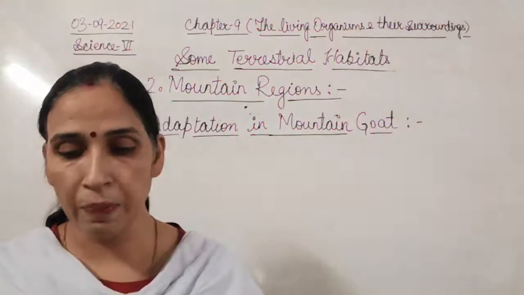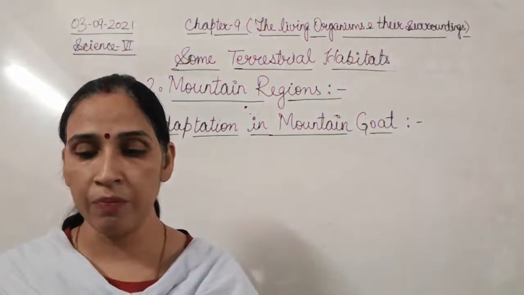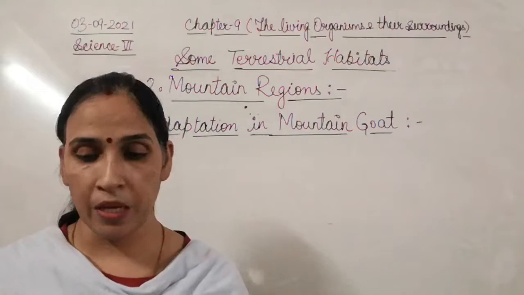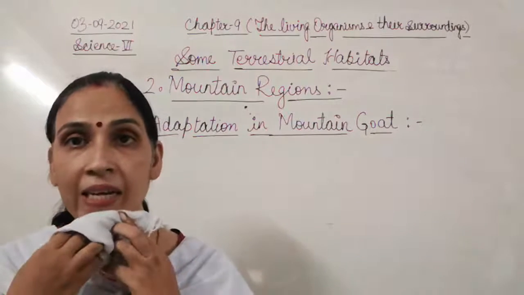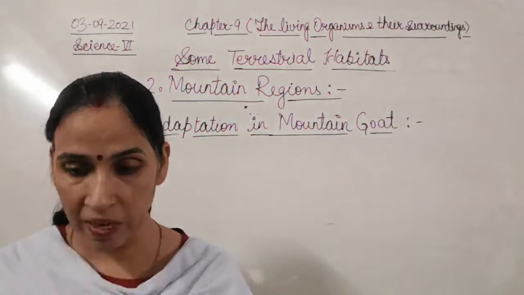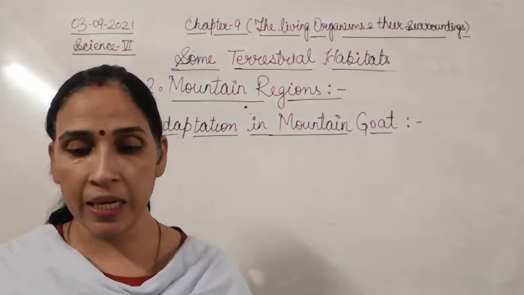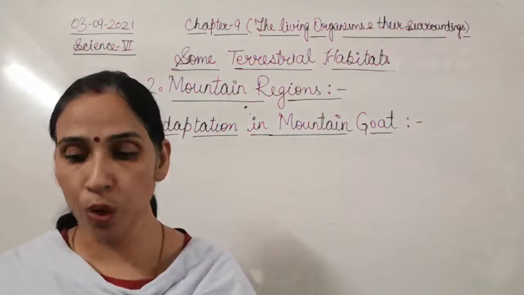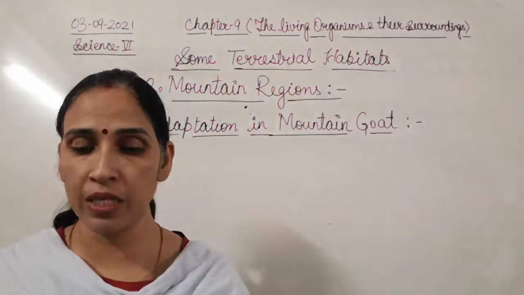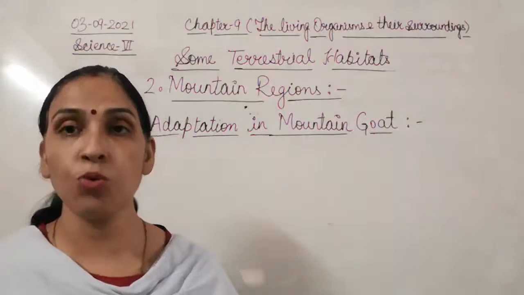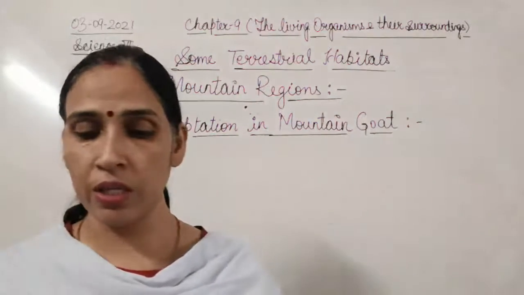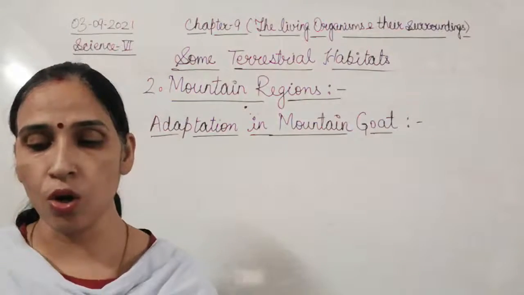Number 2, the snow leopard has a thick layer of fat beneath its skin for insulation. This thick layer of fat works like insulation. Then number 3, the snow leopard has a rounded body and small ears to keep the body surface area to a minimum. This reduces the heat loss from the body of the snow leopard.